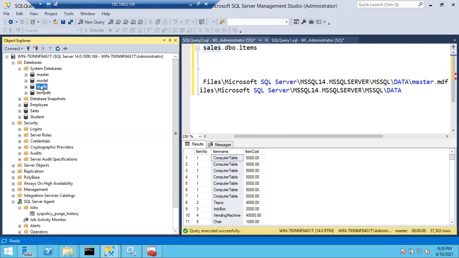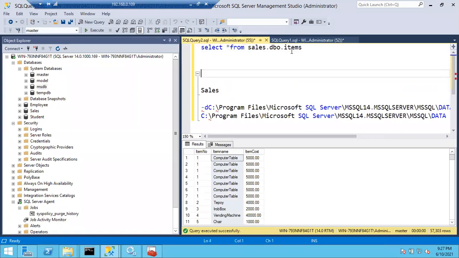And one more system database we have, that is your resource database. Where can I see the resource database? What is the proof that SQL Server maintains a resource database? If you see here, sp_helpdb will tell you how many databases are there in your SQL Server.